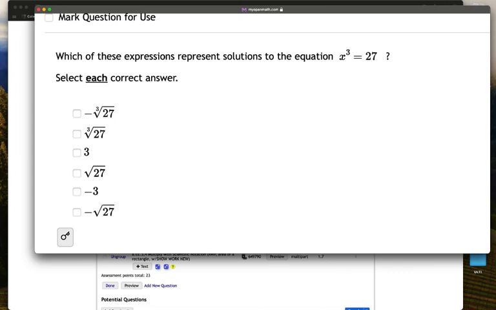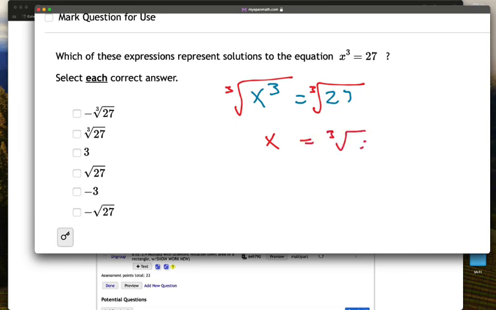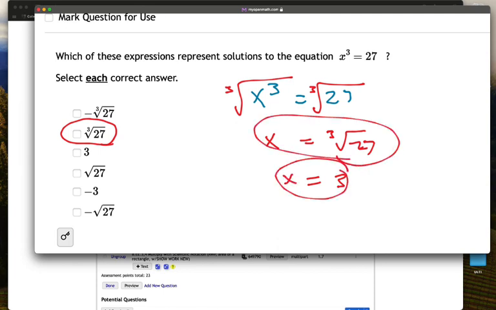In this problem, we have the equation x to the third equals 27, and we're trying to figure out all the different ways of writing that as an answer. Well, remember, to solve problems like this, what we are really doing is trying to figure out what x is. The way to turn x to the third into x is we take the cube root of that side. Well, we take the cube root of this side also. So cube root of 27 is one possible answer. And then since the cube root is actually 3, it could also be that.